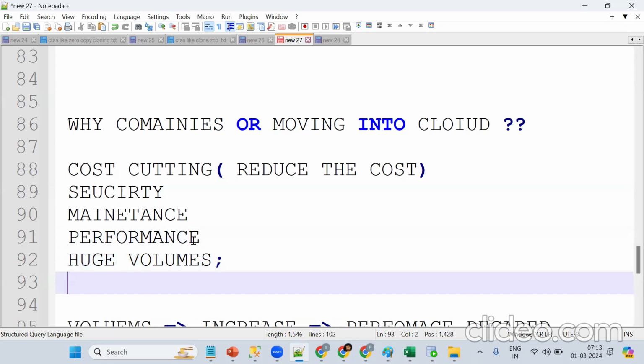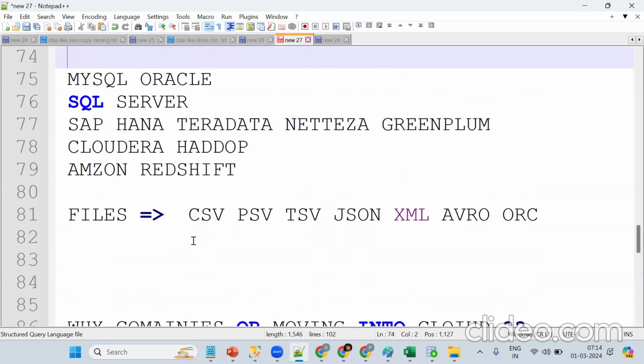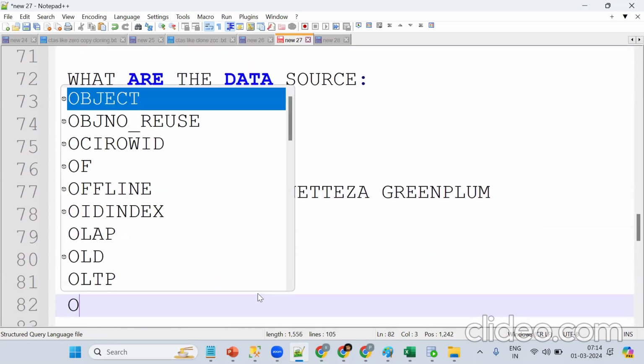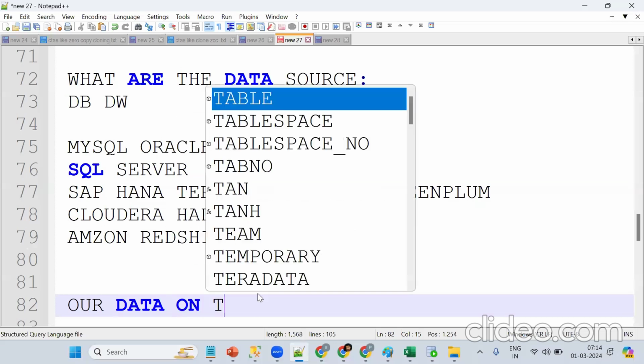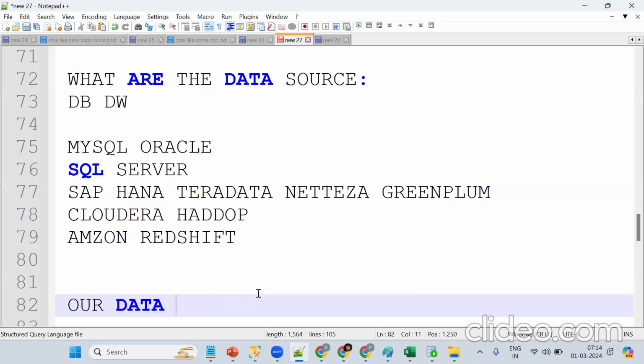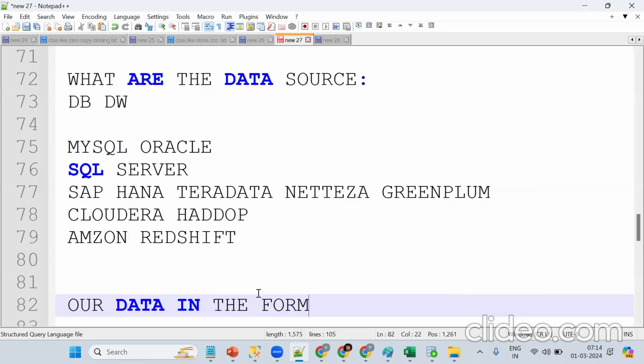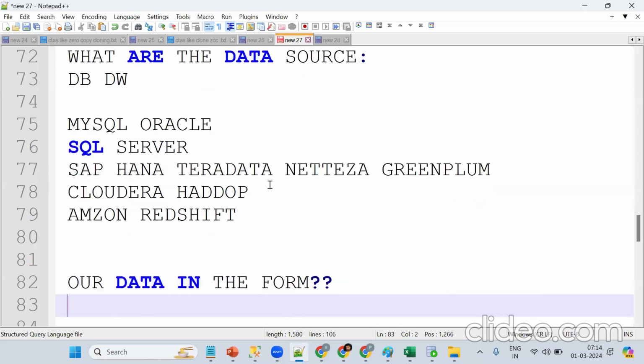Okay, so this is fine. Our data is there in this database, in the form of what? Tell me, our data is in the form of what? So data migration is moving data from one data source to Snowflake.